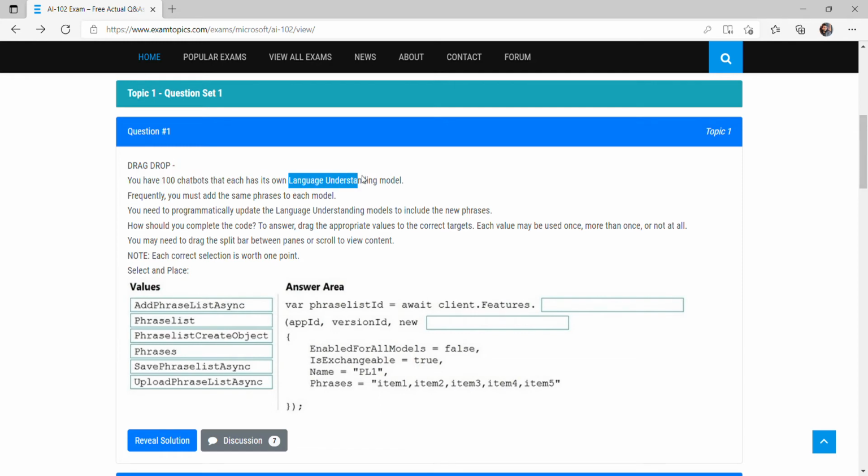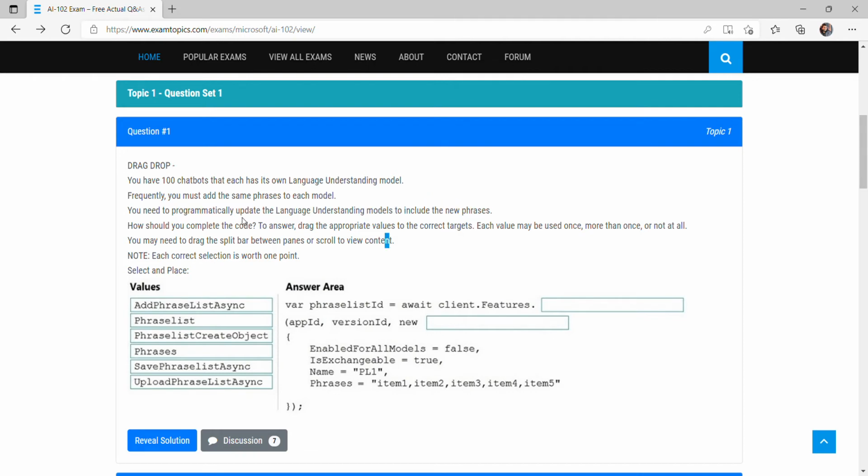So you can say a chit-chat bot, where we are doing some normal chit-chat with the bot. Okay, so these 100 chatbots are based on the language understanding model. Frequently you must add the same phrases to each model, so basically we are training these models using some kind of phrases. You need to programmatically update the language understanding model to include the new phrases.